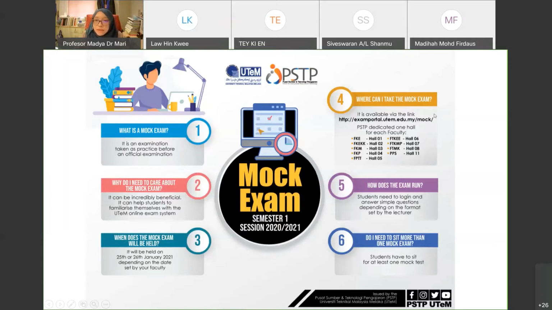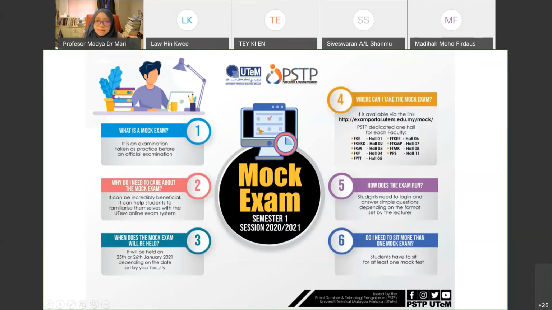Where can I take the mock exam? The link will be available here. Try it out. I'm not sure if the exam portal is active or not. The link will be examportal.utem.edu.my/mock. For FKE, students will be at hall number 01.